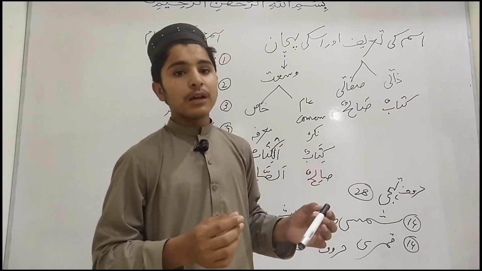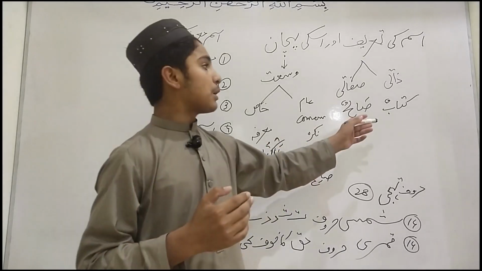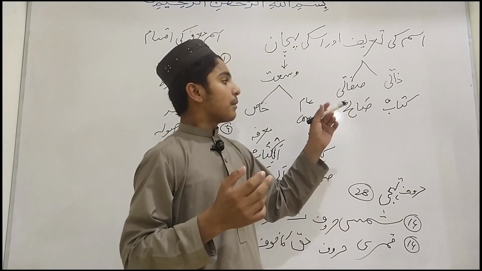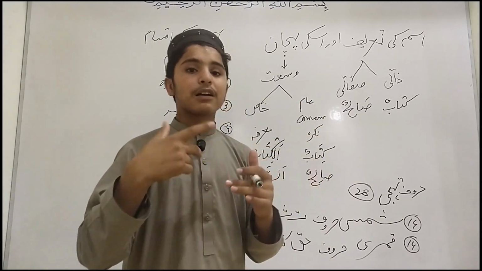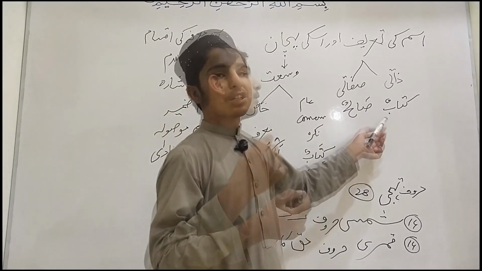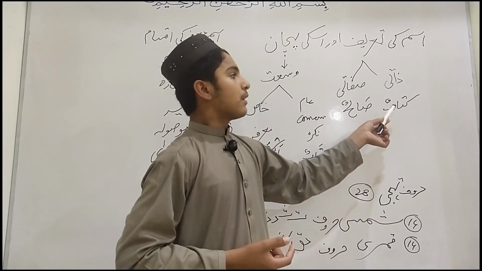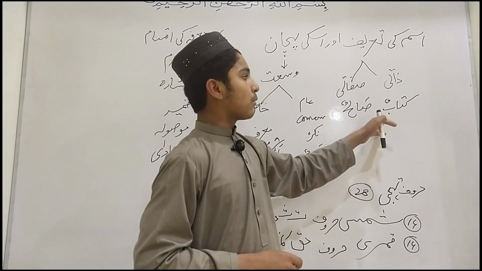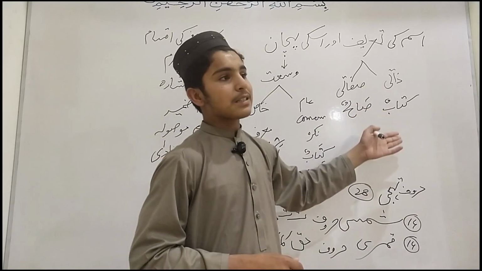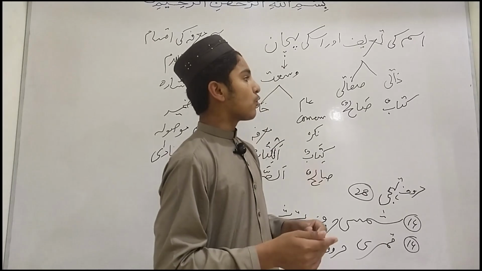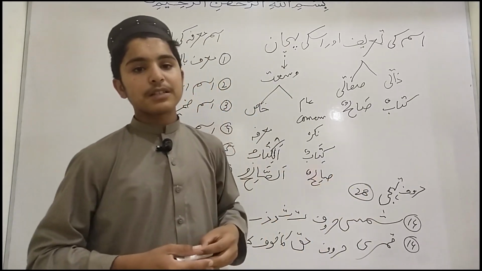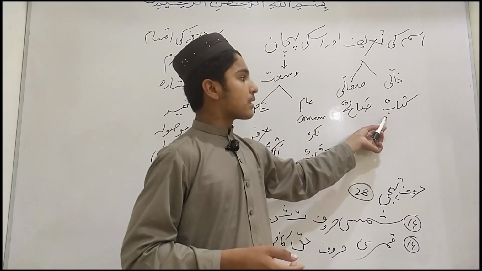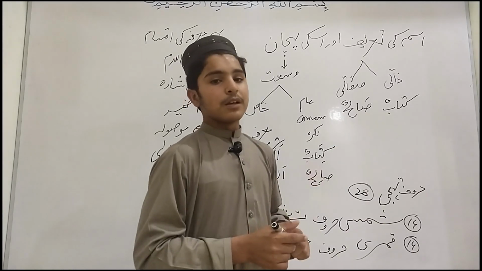Kitabun is a noun by which we represent or bring into our mind a thing or a personality. This is a thing, but it is a personal noun. Not only personalities are included in personal nouns. Things or places, almost all things come in personal noun, and kitabun is also a personal noun.